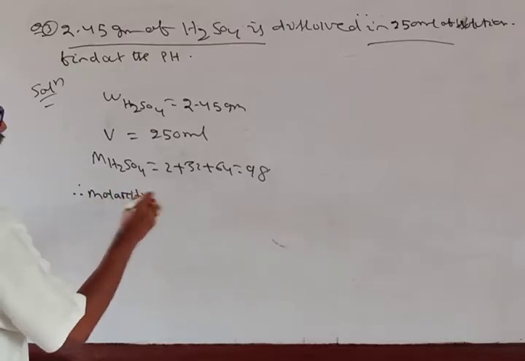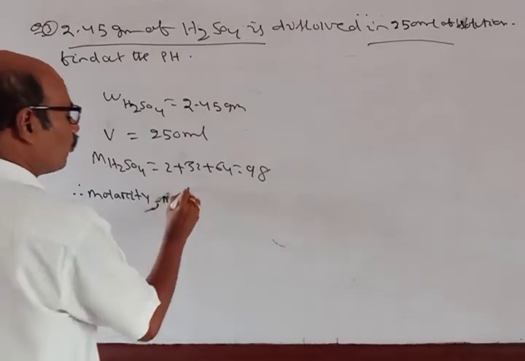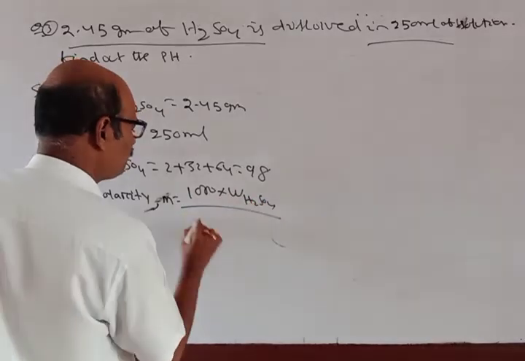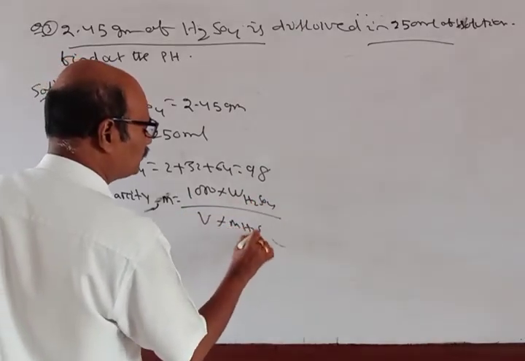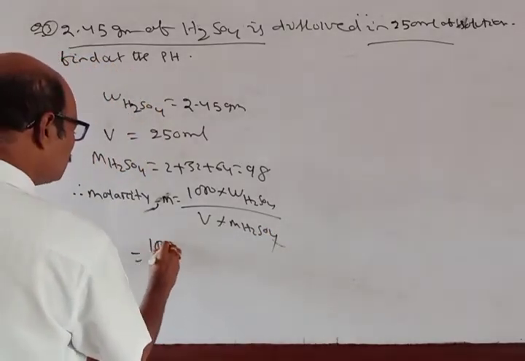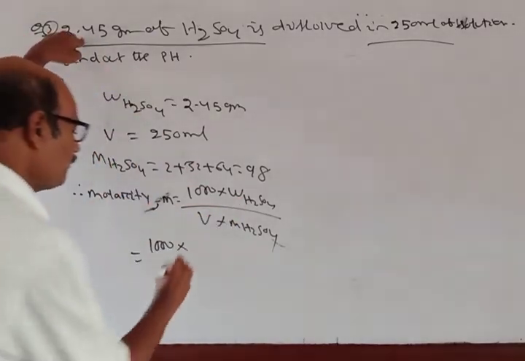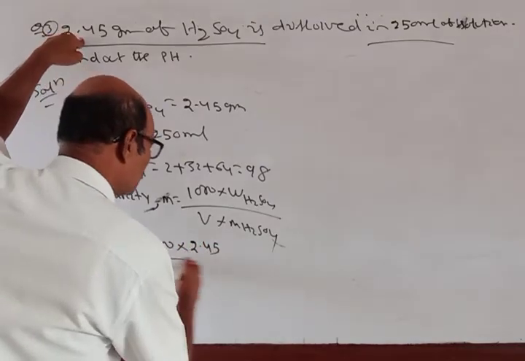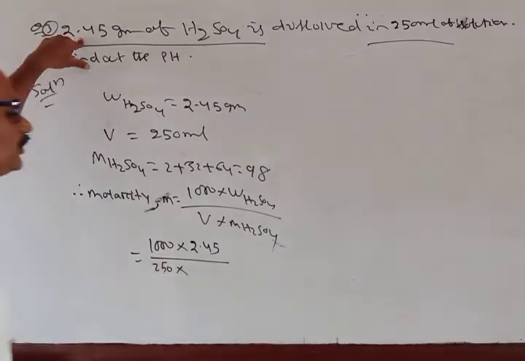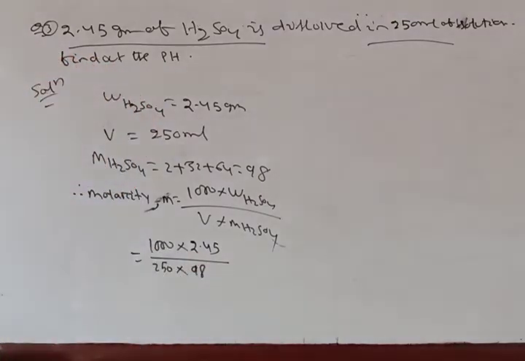Molarity M is equal to 1000 into W of H2SO4 divided by V into molecular mass of H2SO4, which is equal to 1000 into weight of H2SO4, given as 2.45, divided by volume 250, into molecular mass 98.